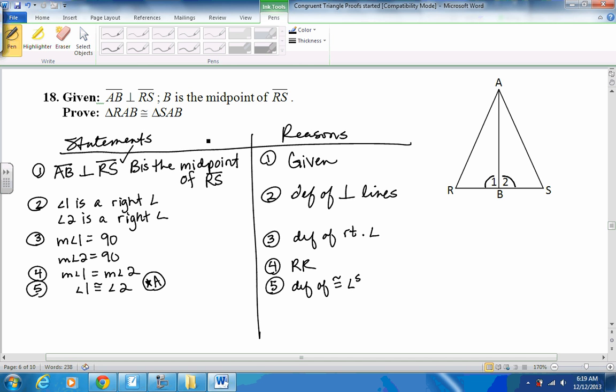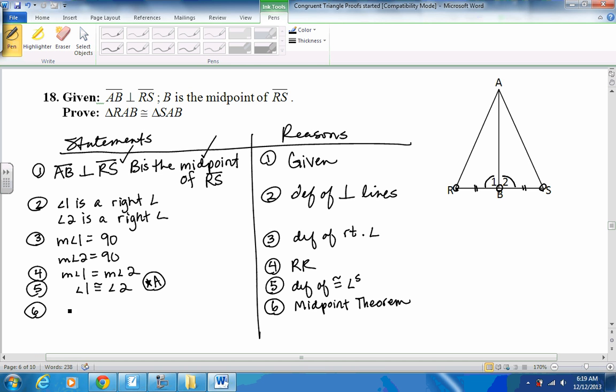The next thing that we're given is, let's see, B is the midpoint of RS. So if B is the midpoint, right in the middle of R and S, what should be true? Measure of RB should be equal to the measure of SB. Or if we want to say they're congruent right away, which I do for this because I want corresponding congruent parts, I'll use the midpoint theorem. We have a midpoint theorem that says they're congruent.